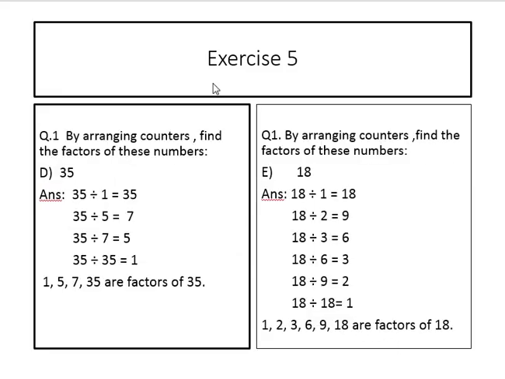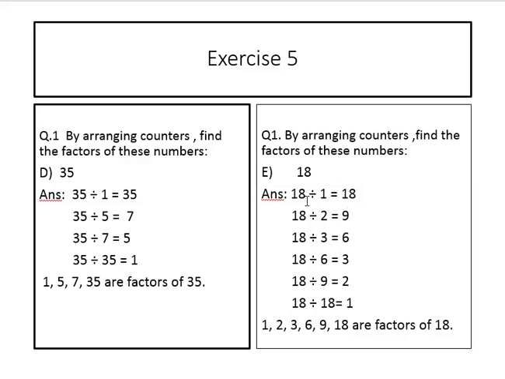95. Exercise 5. By arranging counters, find the factors of these numbers. 35. 35 divided by 1, 1 35 is 35, and 35 divided by 5, 5 sevens are 35. 35 divided by 7, 7 5s are 35. 35 divided by 35, 35 1s are 35. 1, 5, 7, 35 are factors of 35.